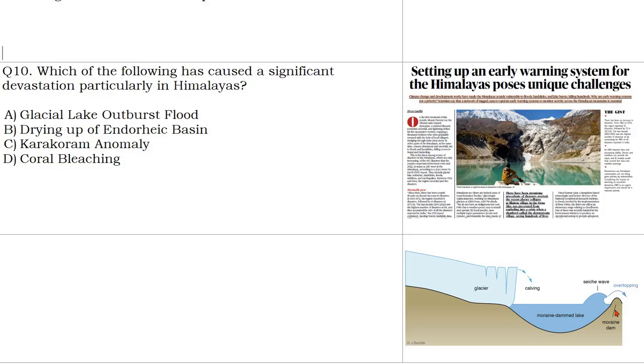They might burst. And whenever they will burst, all of a sudden, huge amount of water will flood the valley. And from that only, lot of glacial lake outburst flood happens. That is called flooding, which might result in many other things. Okay, so this is the main reason which is happening, and that is why global warming is a concern. The melting of glaciers are a concern. So what will the answer? The answer will be this.